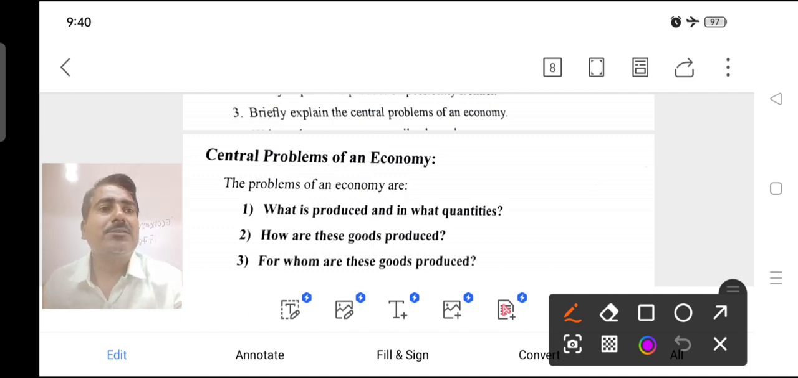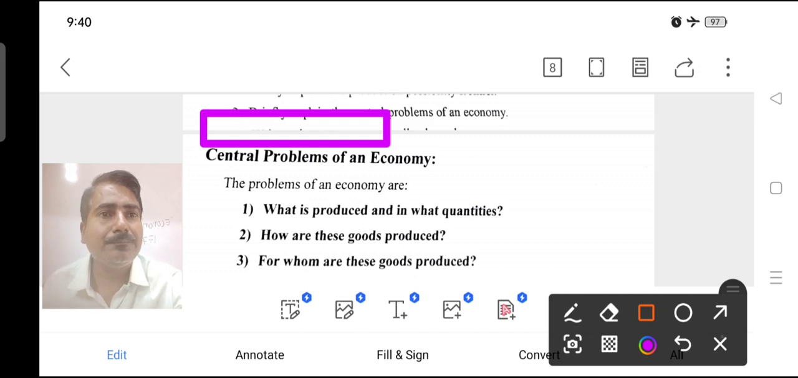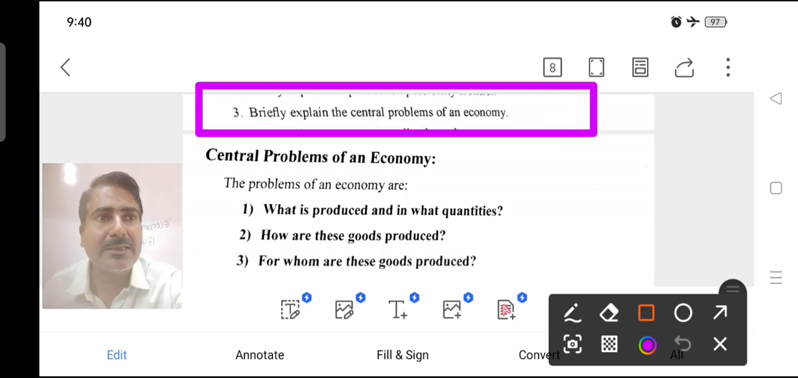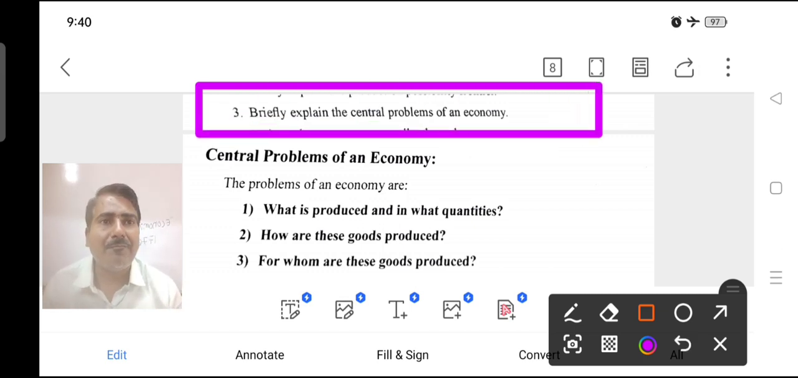Dear students, today's topic is 4-mark oriented. The fourth one is the most important question. The question is: briefly explain the central problem of an economy. Briefly explain the central problem of an economy. So what is the central problem?